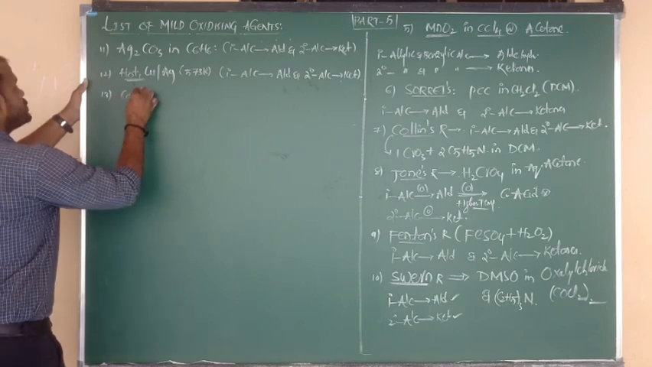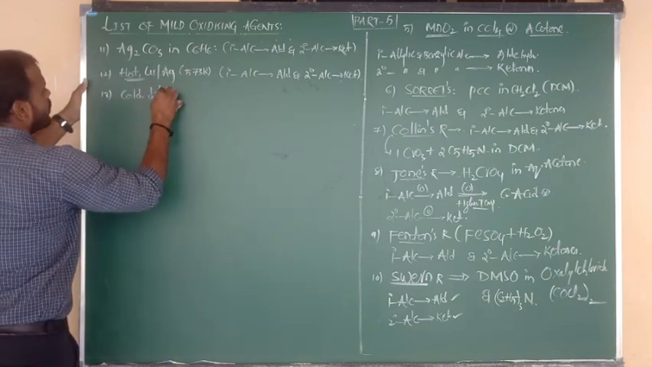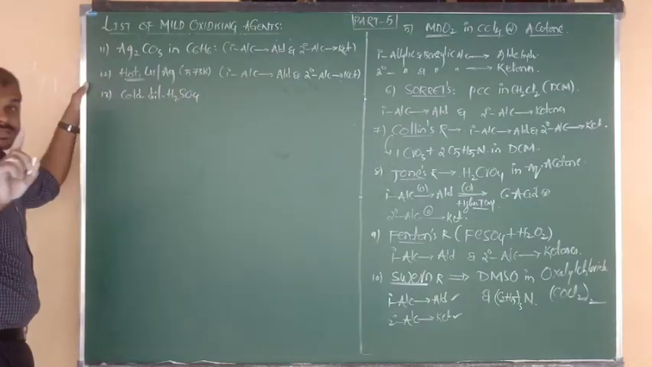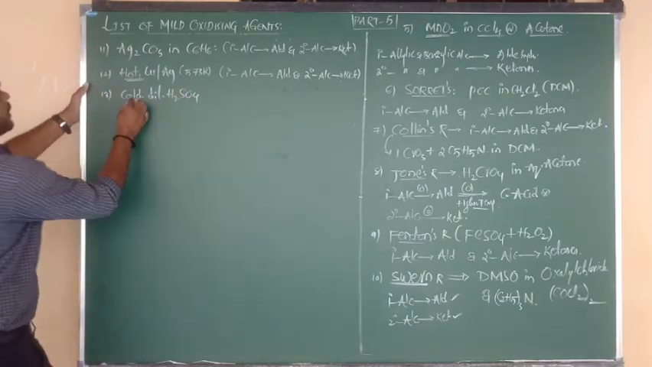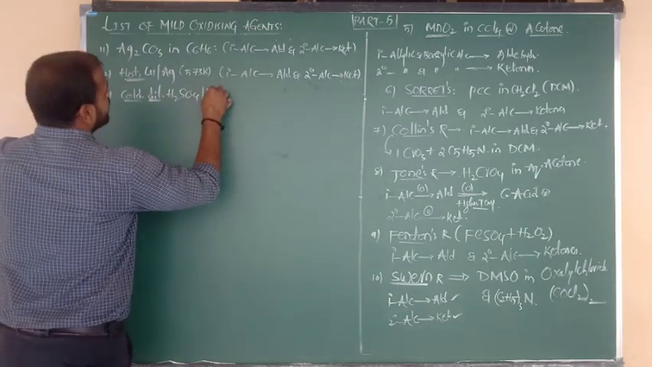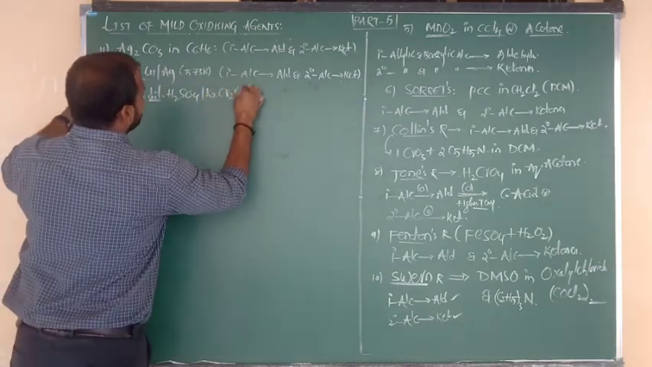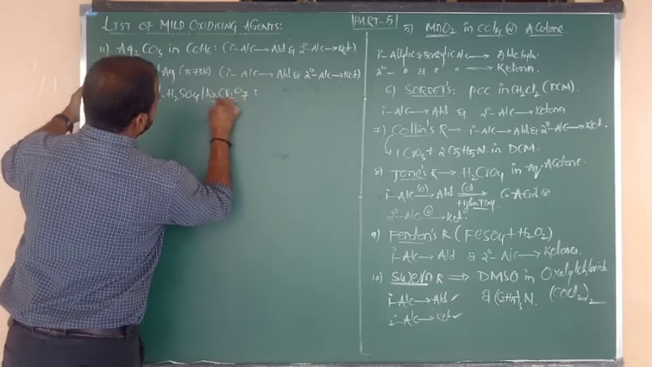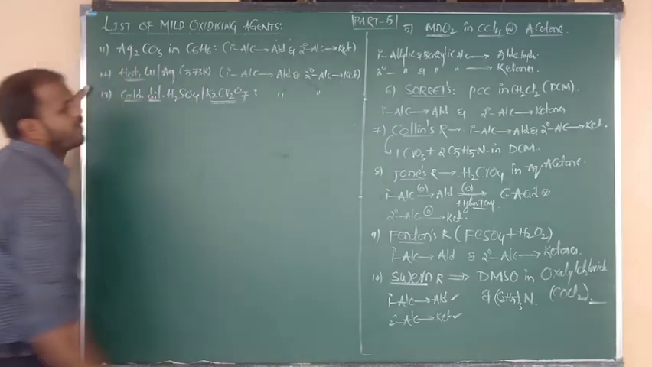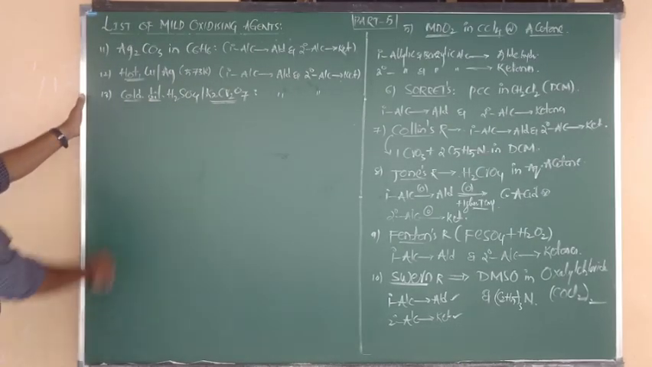Next one is nothing but the cold and dilute acidified, I'm not saying potassium permanganate. Here the nature is nothing but cold and dilute. At the same time, we have to write acidified K2Cr2O7, potassium dichromate. It also does the same thing: primary alcohol to aldehydes and secondary alcohols to ketone.